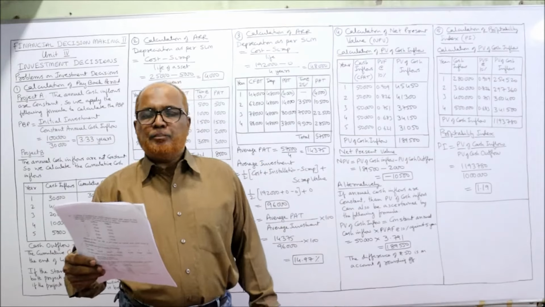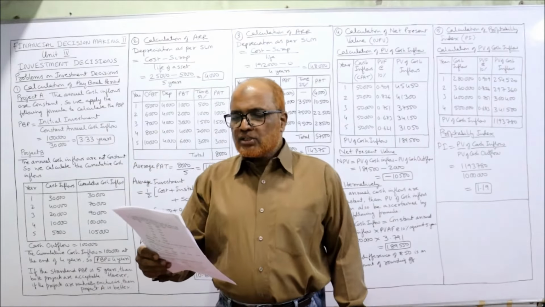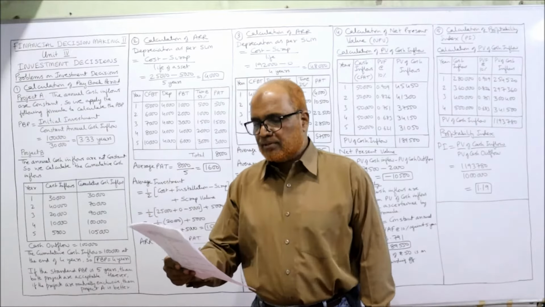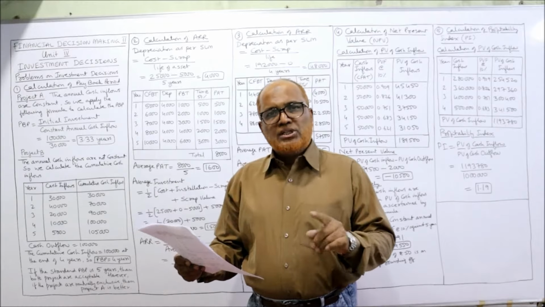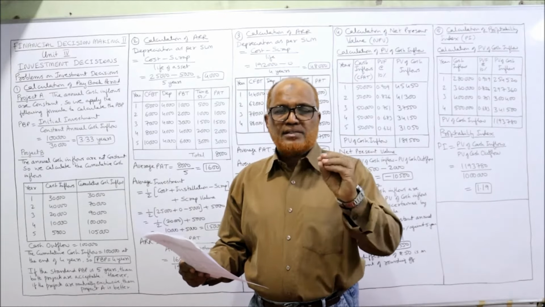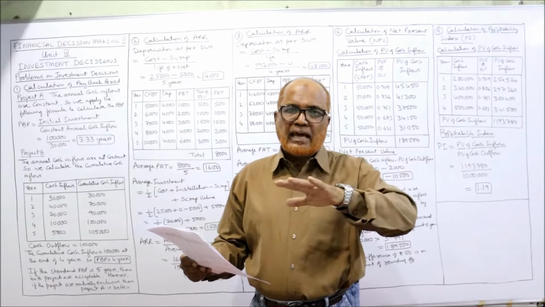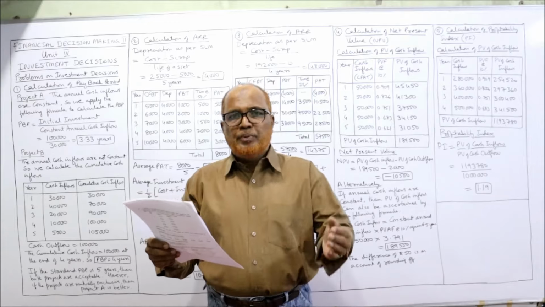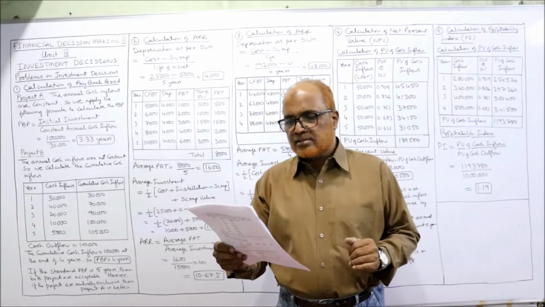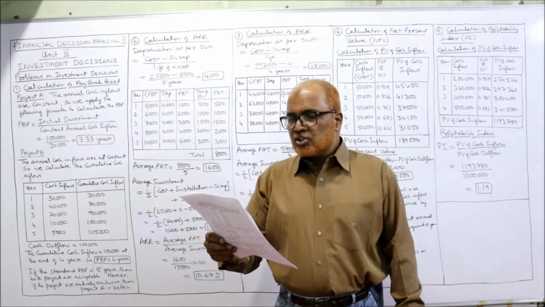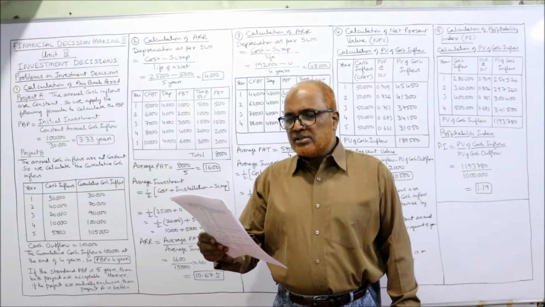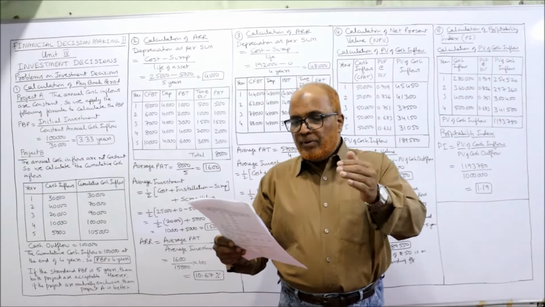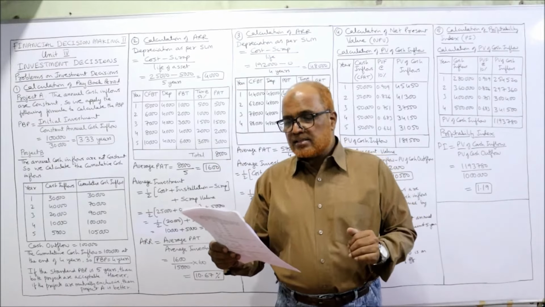Come on, now we'll start problem number 2. A project costs rupees 25,000 and has a scrap value of 5,000 after 5 years. The cost of the project is 25,000. Life is 5 years, and at the end of the 5th year, when the life expires, there is a scrap value of 5,000. The net profit before depreciation and taxes for the 5-year period is expected to be 5,000, 6,000, 7,000, 8,000, 10,000.